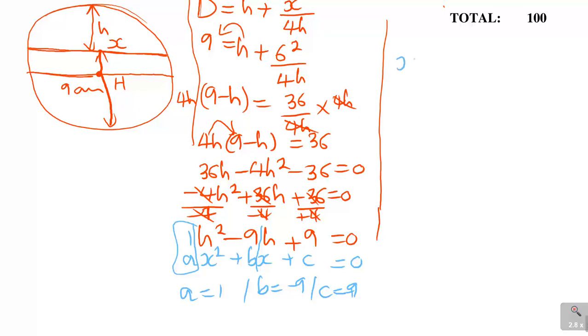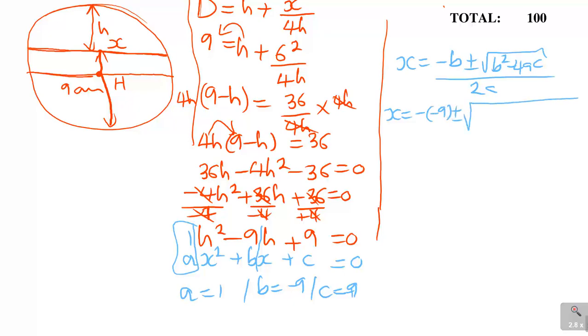So the formula is x is equal to minus b plus or minus the square root of b squared minus 4ac, over 2a. So you've got x is equal to minus -9 plus or minus the square root of -9 squared minus 4, where my a is 1 and my c is 9, and then it's over 2 times 1.